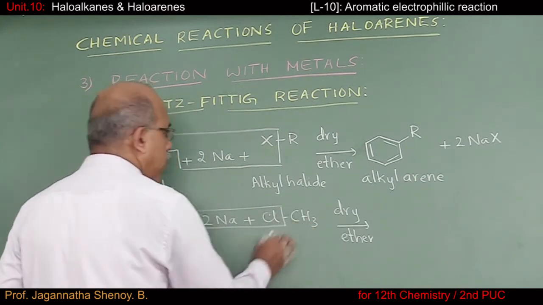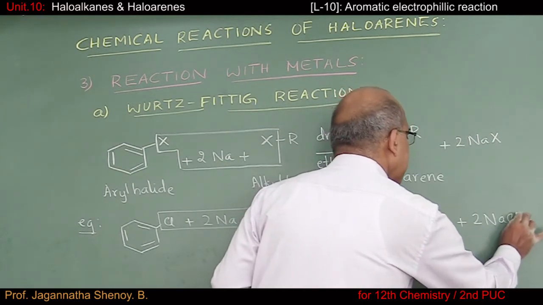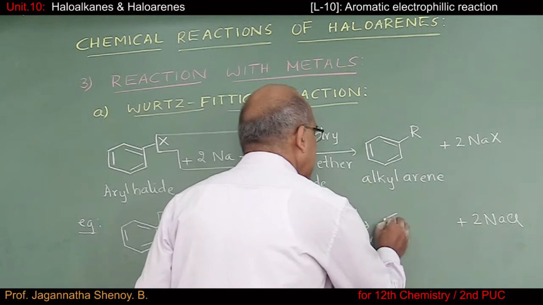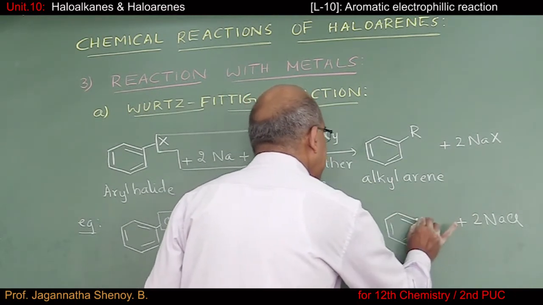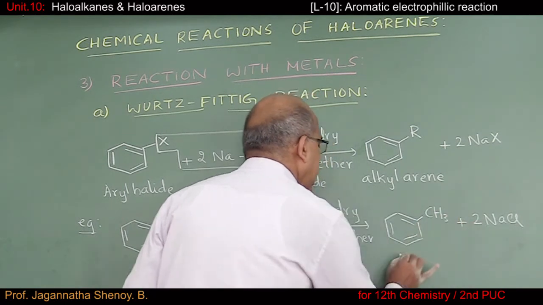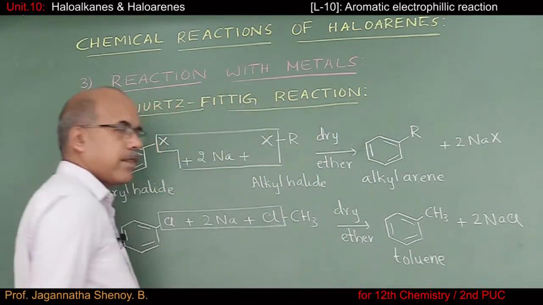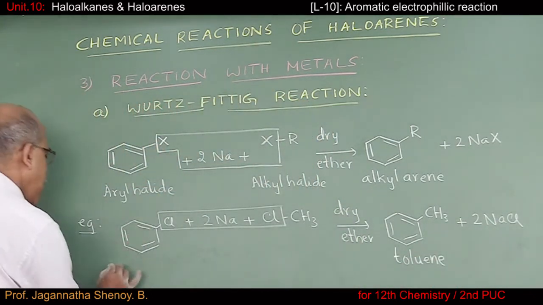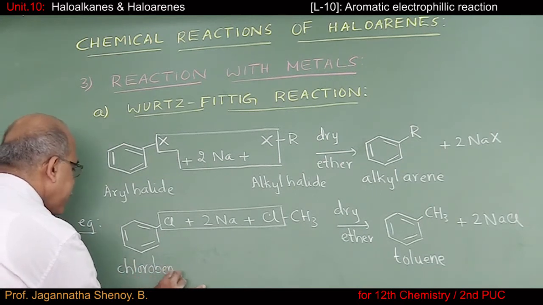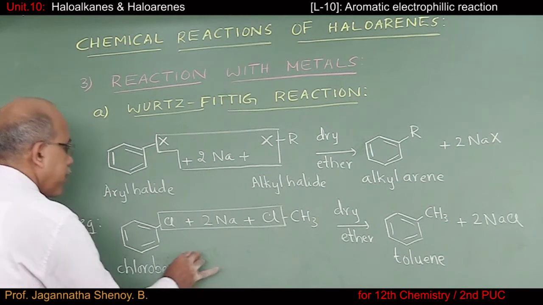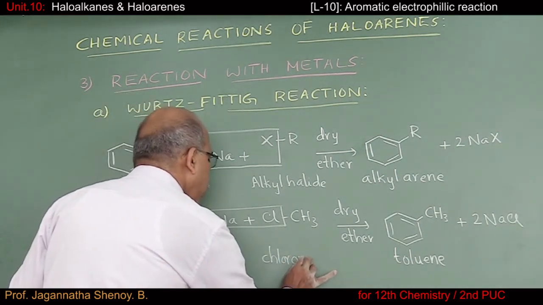Two molecules of NaCl are formed and the product obtained is methyl benzene, or it is also called toluene. In this reaction, the starting substances are chlorobenzene and methyl chloride or chloromethane.